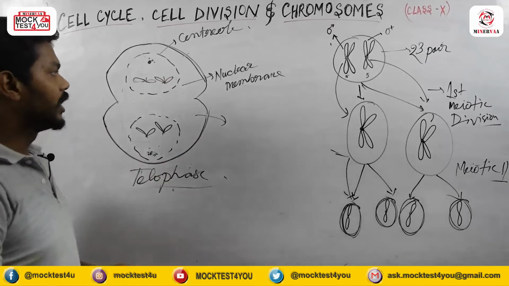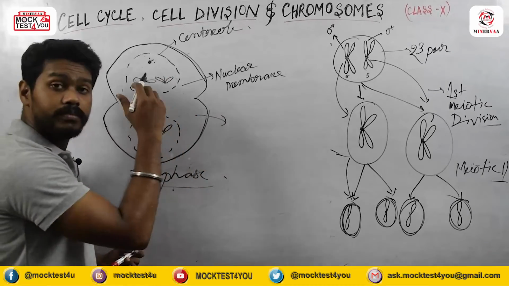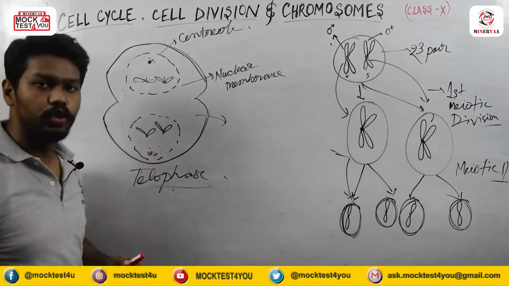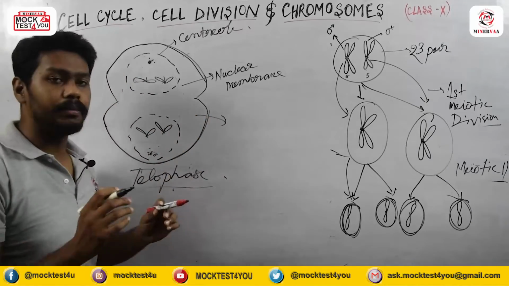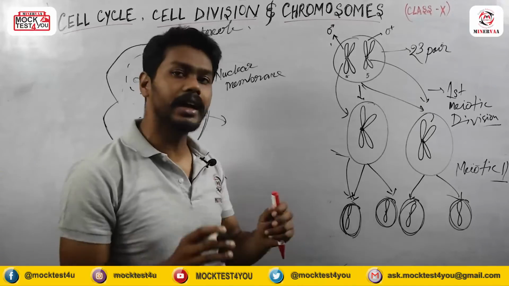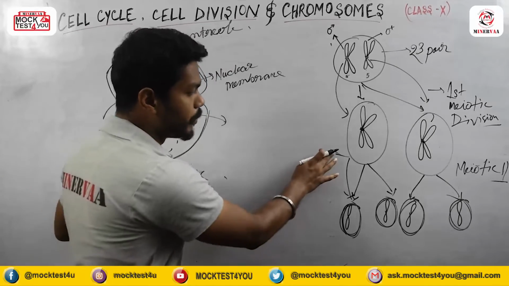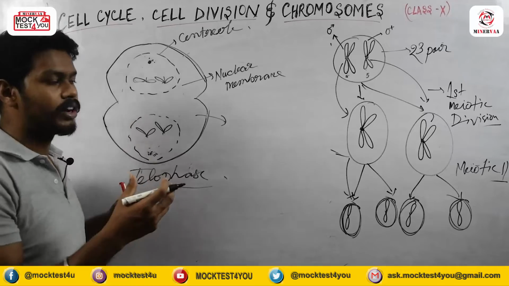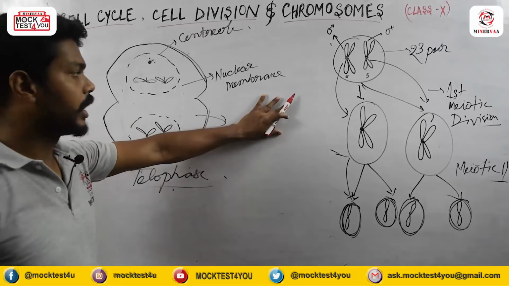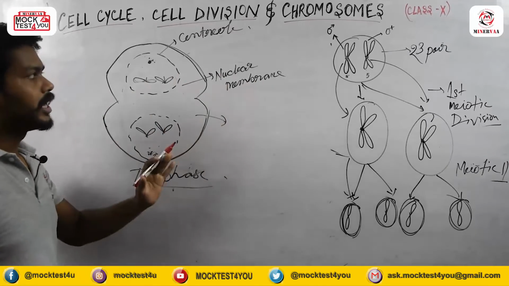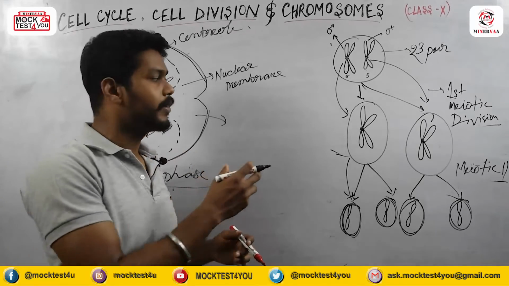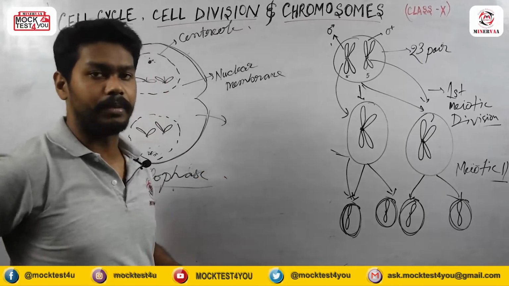So this kind of thing will happen in the meiotic 1 phase and meiotic 2 phase. In the meiotic 2 phase, the same thing will happen which I already explained in mitosis division. Means meiotic 2 division is also, you can say, some kind of mitotic division. Okay, so meiosis is a special kind of cell division which happens only in our gamete cells during the formation of gametes.